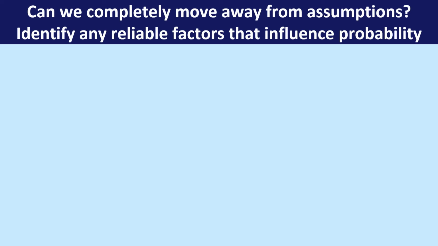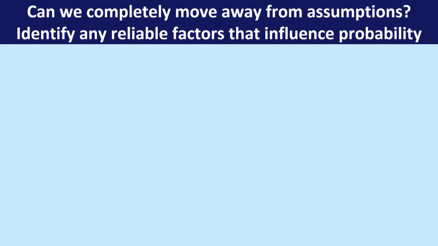So my question is, can we completely move away from assumption? Is there anything that we can identify, any reliable factor that influences probability? And yes, there are. Those are the ones we actually looked at in the previous question's answer, so I want you to look back there.